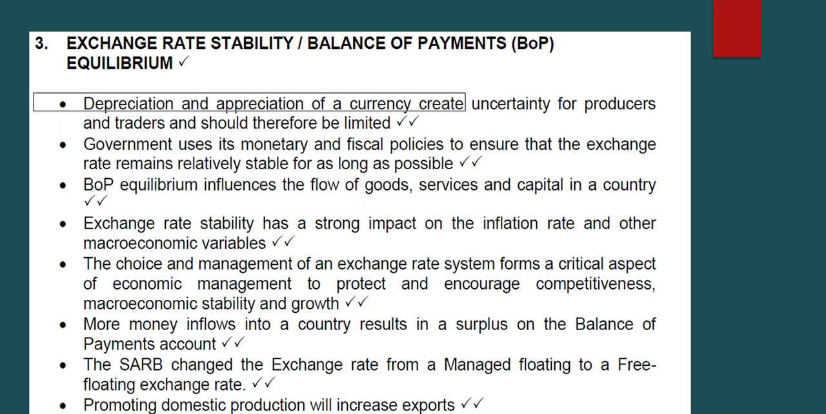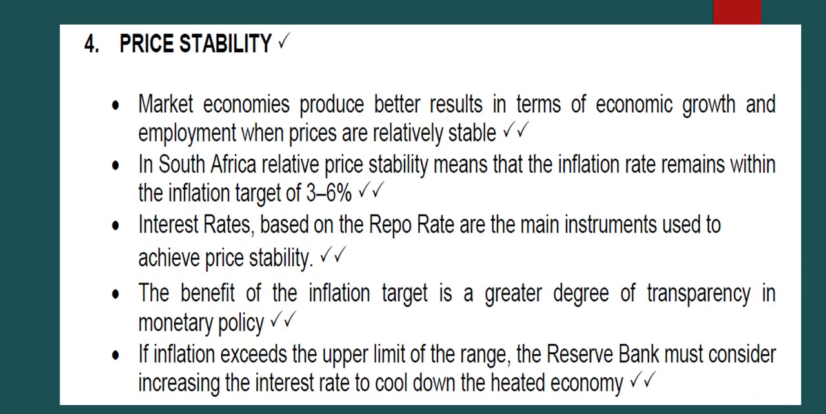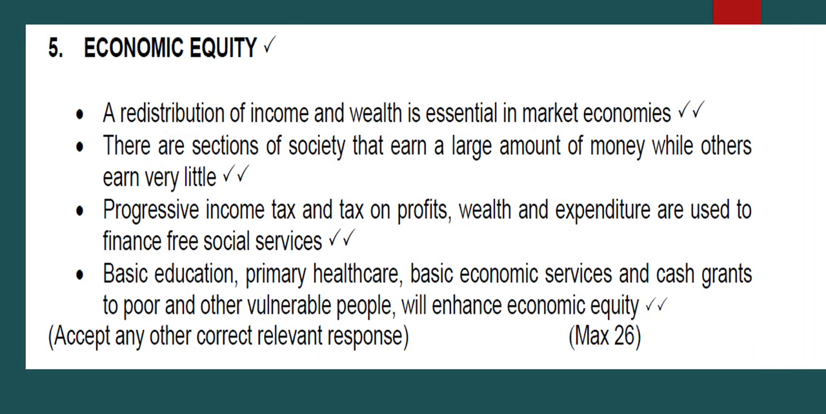We looked at exchange rate stability and the balance of payments. When we're talking about exchange rate stability, it is linked to the balance of payments, because there we're looking at exports and imports, which are done through different currencies. We looked at price stability. How do we achieve a price stability of 3.6%? We spoke in detail about what the monetary policy does to ensure that we are reaching price stability in the country.